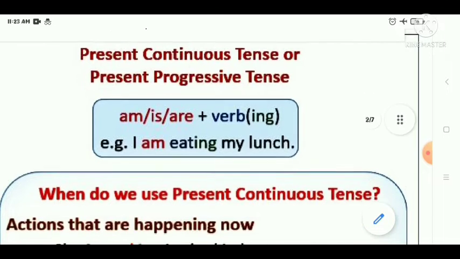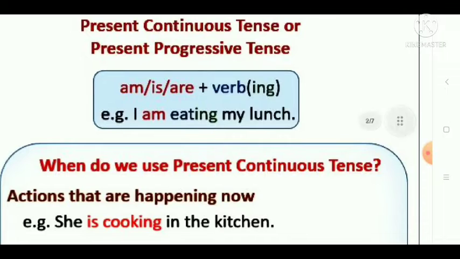So, what does the present continuous tense actually talk about? As you can see here, the present continuous tense indicates an action or condition that is happening now and may continue in the future, right? When we are talking about an action that is happening right now and may continue in the upcoming time, that will be called present continuous or present progressive tense.